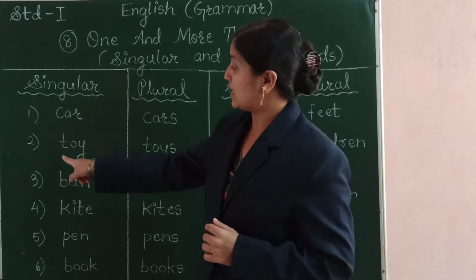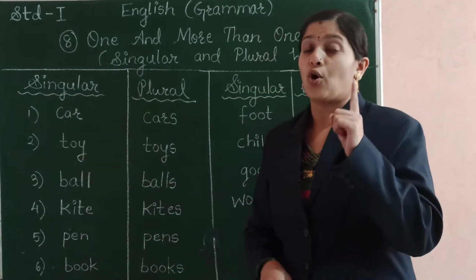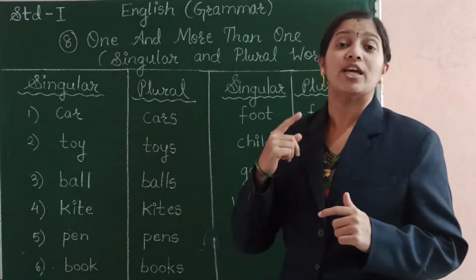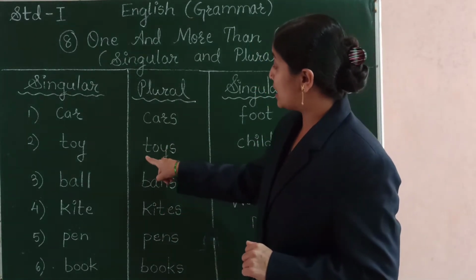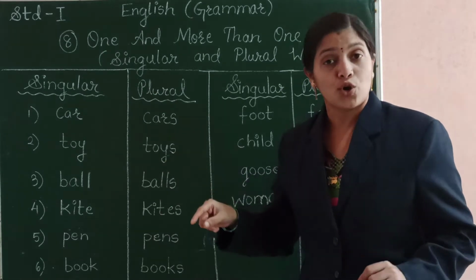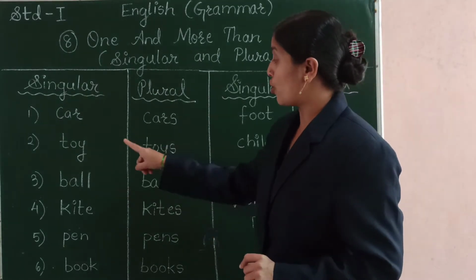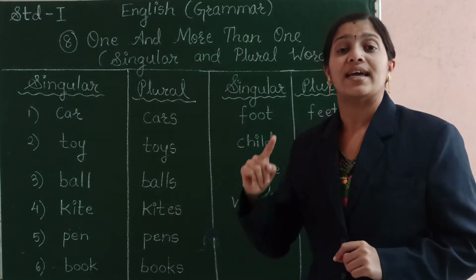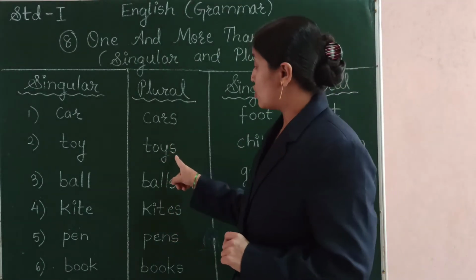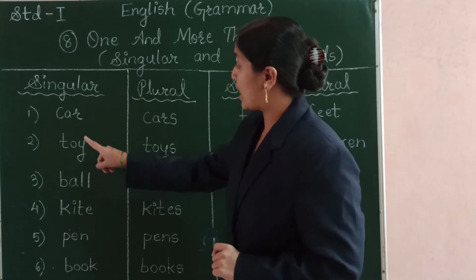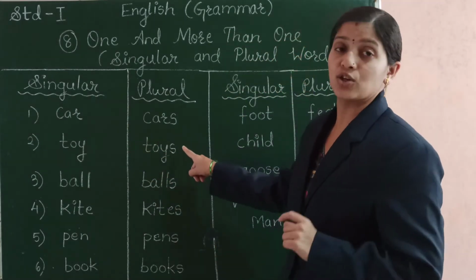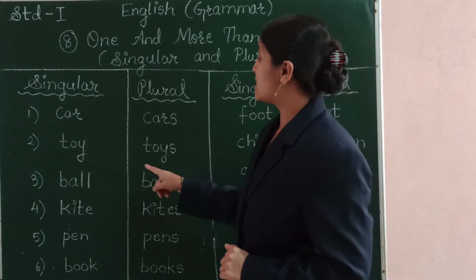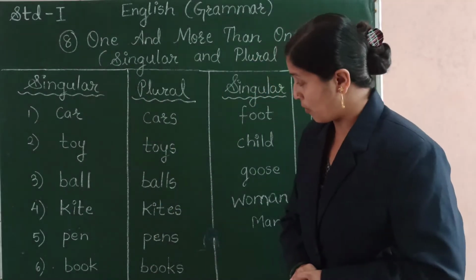Similarly, you can see toy. Only one toy. But when we are speaking about more than one, we call it toys. So the number of the toy has increased here and so it is called toys. Here also we see toy, toys. Here we see S is added and it is changed to plural form.